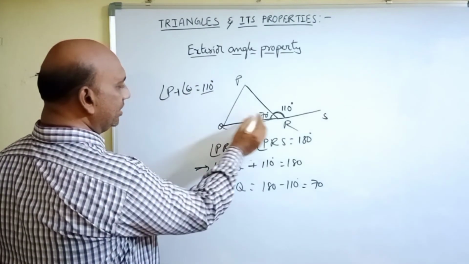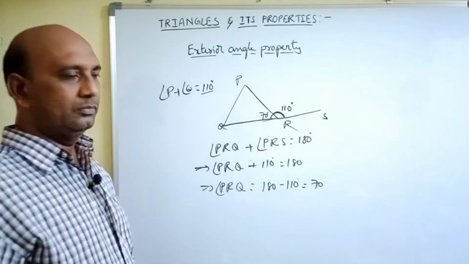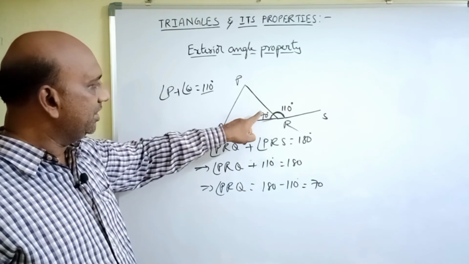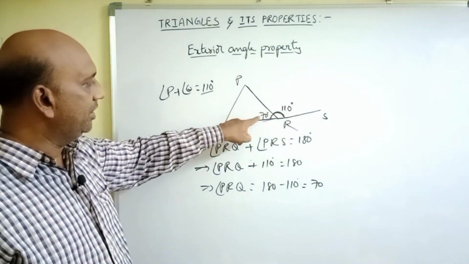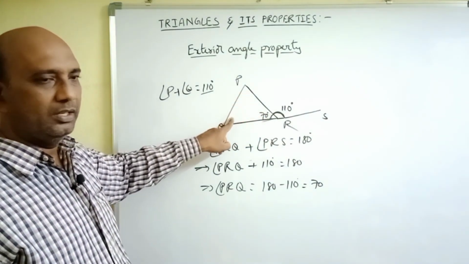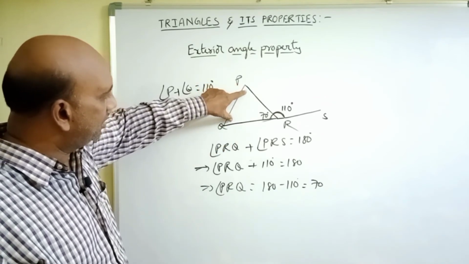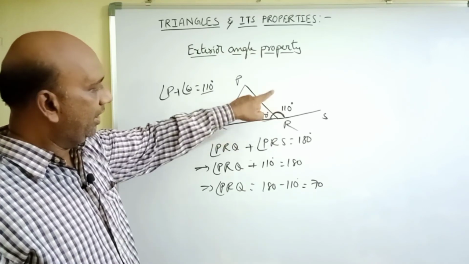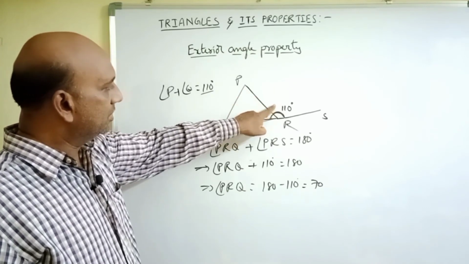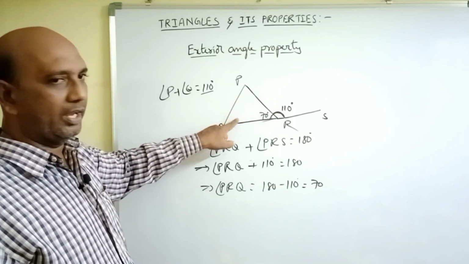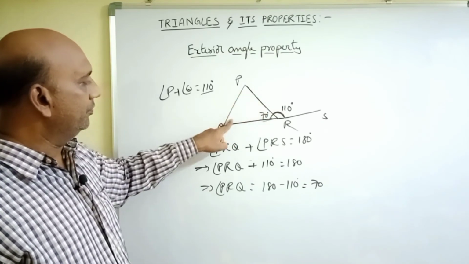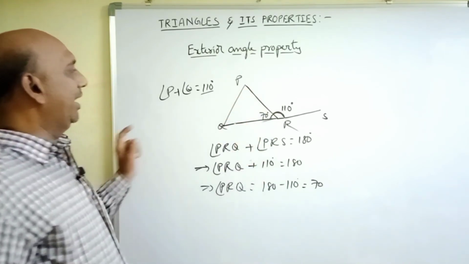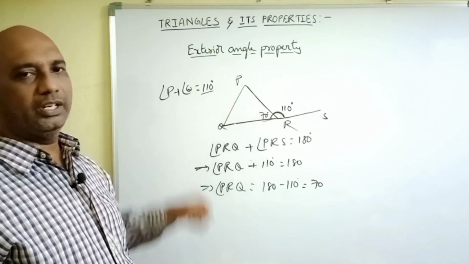But this 110 degrees is this exterior angle. So an exterior angle is equal to the sum of its interior opposite angles. These two are the interior opposite angles, and the exterior angle is equal to the sum of these two angles. That means an exterior angle is equal to the sum of its interior opposite angles. So that is the property: an exterior angle is equal to the sum of its interior opposite angles.